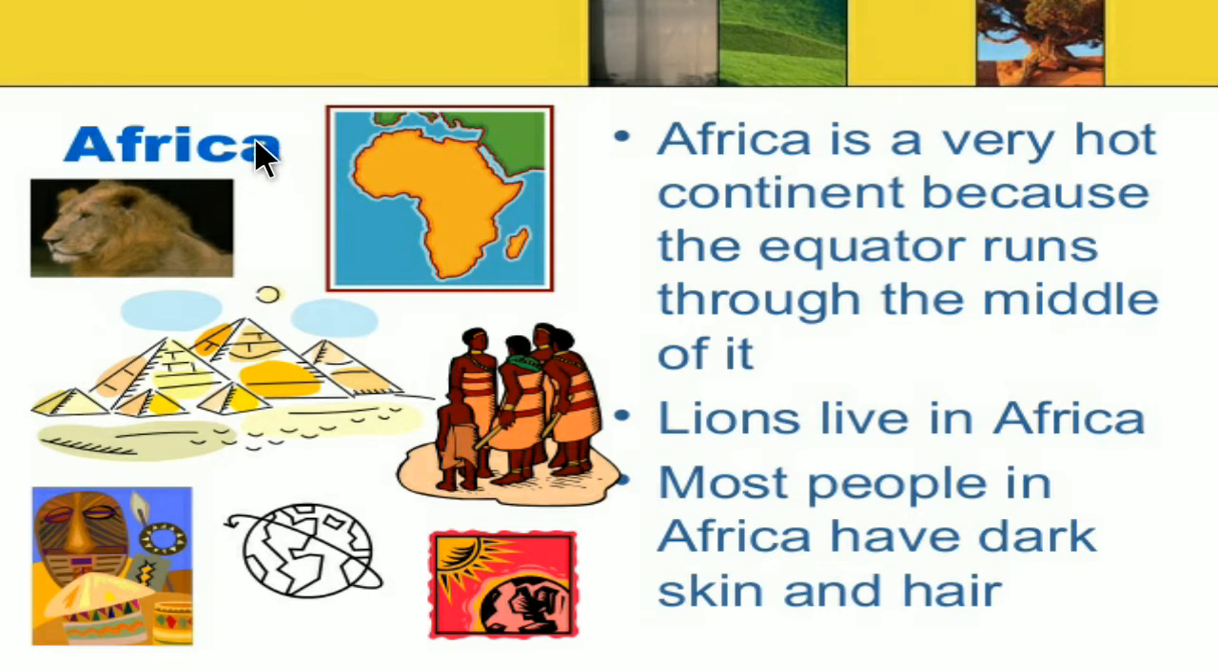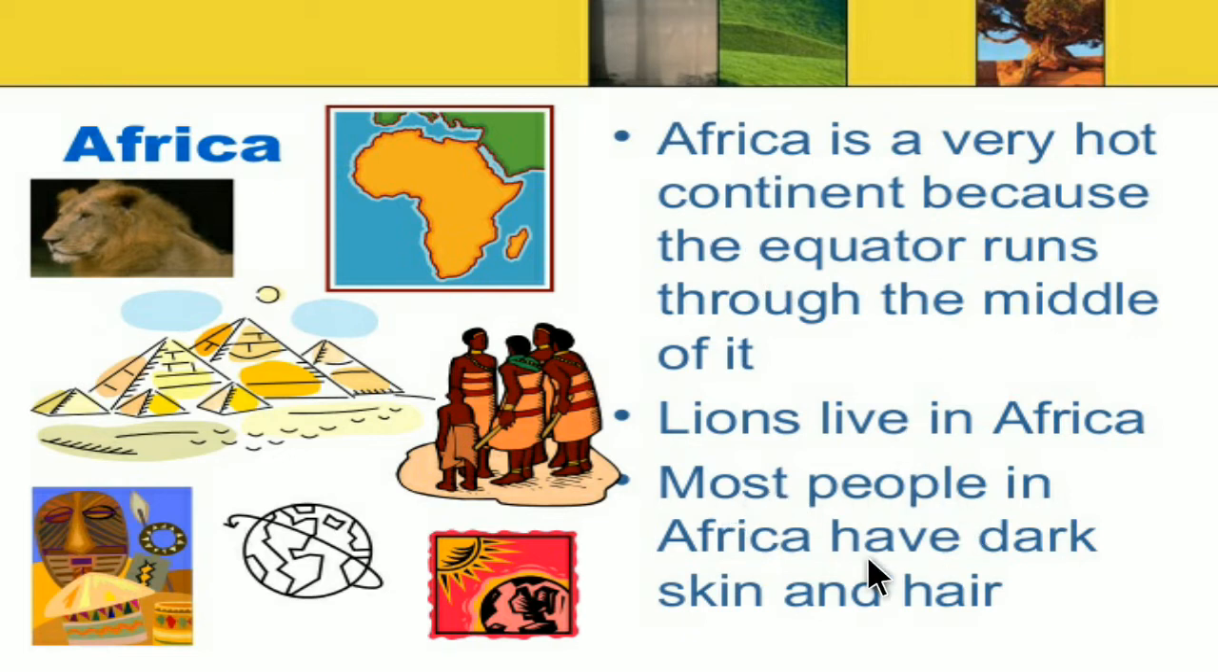In Africa, we can see various types of things. Africa is a very hot continent because the equator runs through the middle of it, and the lions live in Africa. Here we can see a photograph of lions. Lions live in Africa, and here we can see the equator runs through the middle of Africa, and that's why Africa is a very hot continent.